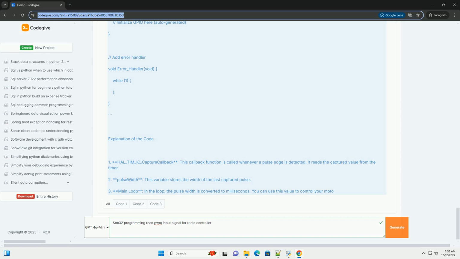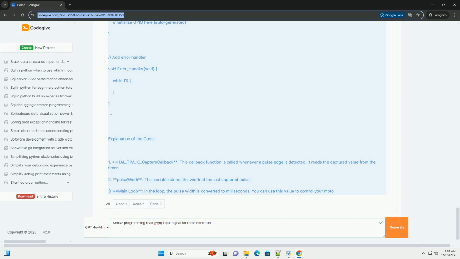Explanation of the code. 1. HAL_TIM_IC_CaptureCallback. This callback function is called whenever a pulse edge is detected. It reads the captured value from the timer. 2. pulse_width. This variable stores the width of the last captured pulse. 3. Main loop. In the loop, the pulse width is converted to milliseconds. You can use this value to control your motors or servos. 4. Timer configuration. The timer is configured to count in microseconds, which helps in accurately measuring the pulse width.